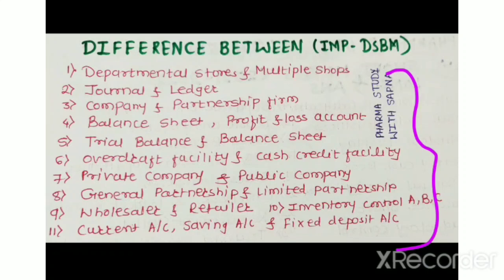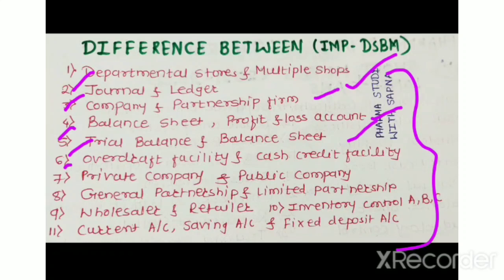First, departmental stores and multiple shops, journal and ledger, company and partnership firm, balance sheet and profit and loss account, trial balance and balance sheet, overdraft facility and cash credit facility.